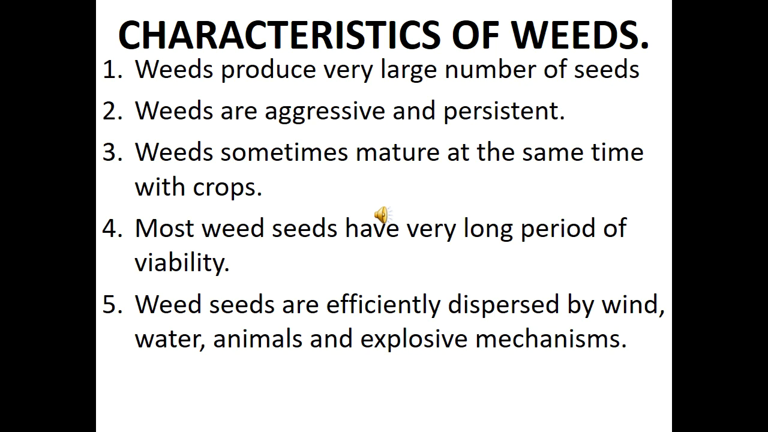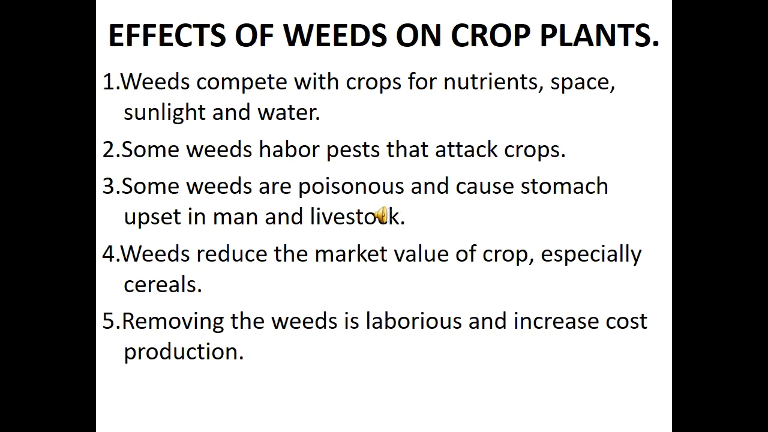Number 5 characteristic: weed seeds are efficiently dispersed by wind, water, animals, and explosive mechanisms. These are the agents of weed dispersal. Wind can carry the weed seed from one place to the other, and water can also carry weed seed from one place to the other. The same thing with animals, human beings inclusive. It means we can carry them from one place to the other. Those are the characteristics of weeds.